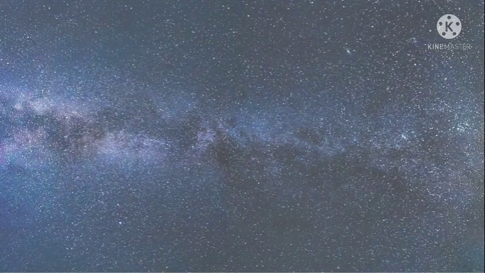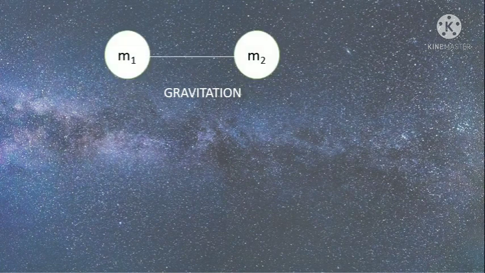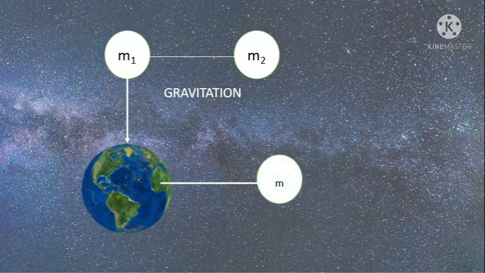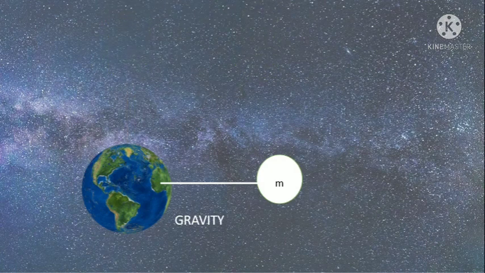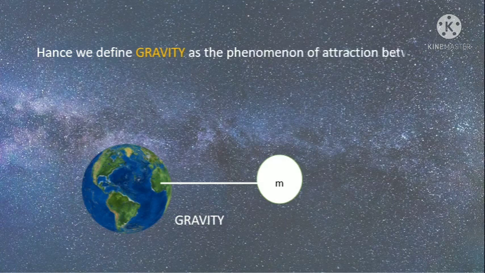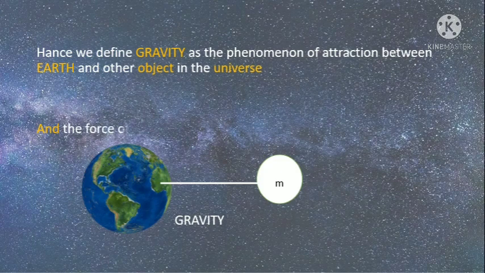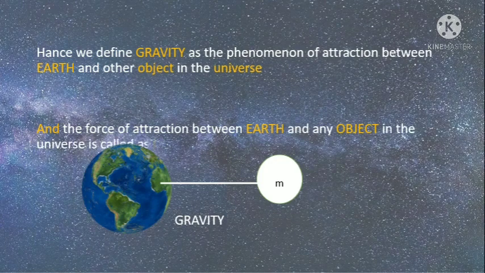In the previous lecture, we learned that gravitation is the phenomenon of attraction between any two bodies in the universe. If we replace one body with Earth, then this becomes a special case of gravitation, and this special case is named as gravity. Hence, gravity is the phenomenon of attraction between Earth and any object in the universe. And the force of attraction between Earth and any object in the universe is called force of gravity.